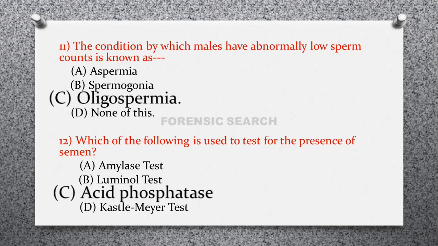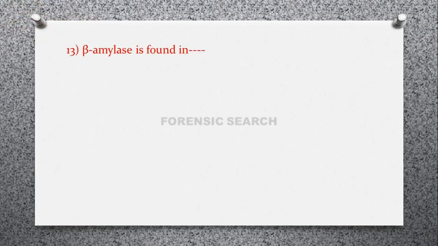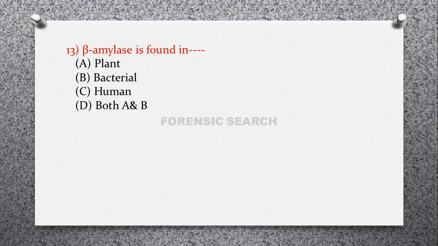Then the next question is, beta amylase is found in option A, plant, option B, bacteria, option C, human, and option D, both A and B. So amylase has two types, that is alpha amylase and beta amylase. Out of this, beta amylase is found in plant and bacteria. So the correct answer of this question is option D.